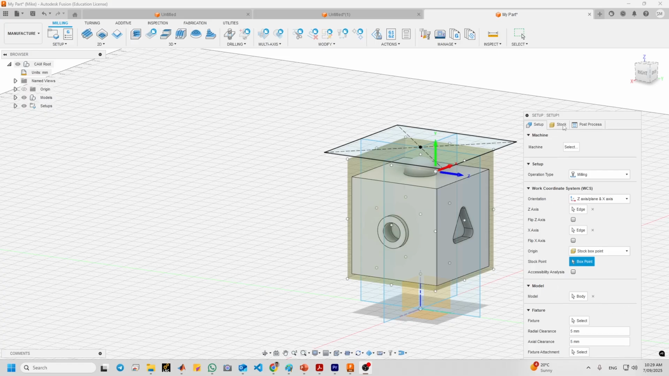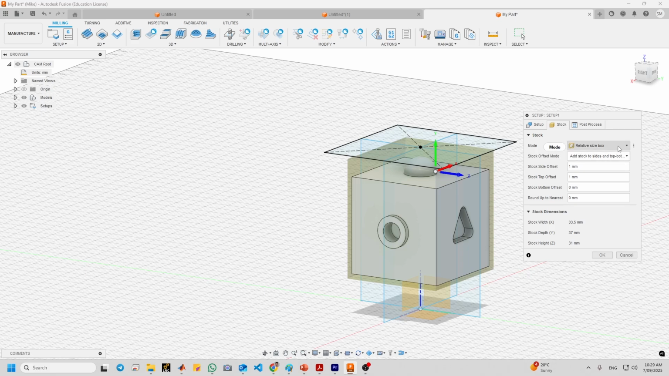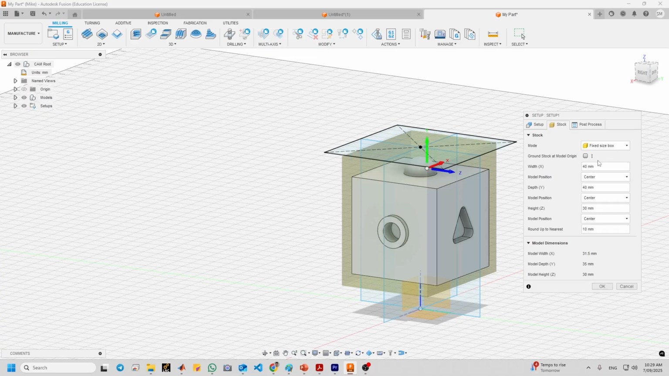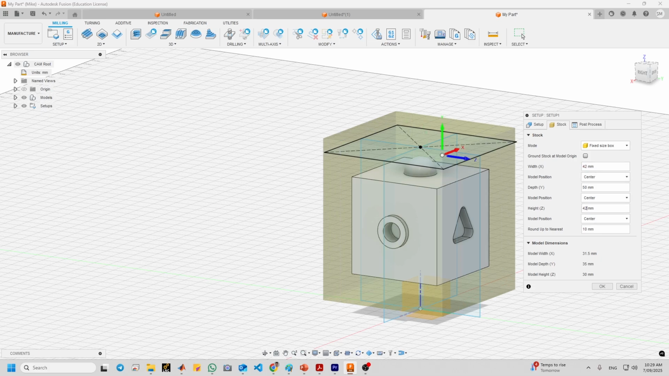Now go to the stock tab and in the mode choose fixed size box as the stock mode. And this tells the software that the stock is a cube of known dimension. The part will be made from 42 by 42, so the depth Y should be 50. Now look at here, it will be changed if I change this to 50. And this one 42 and 42.